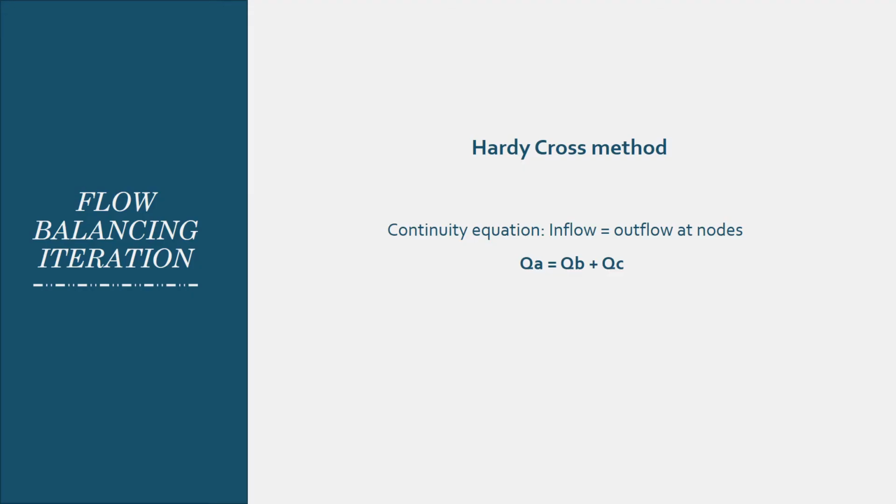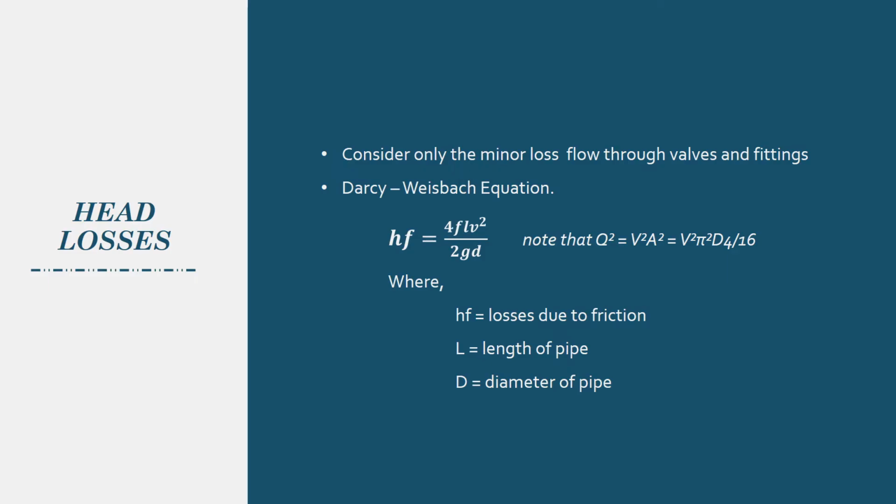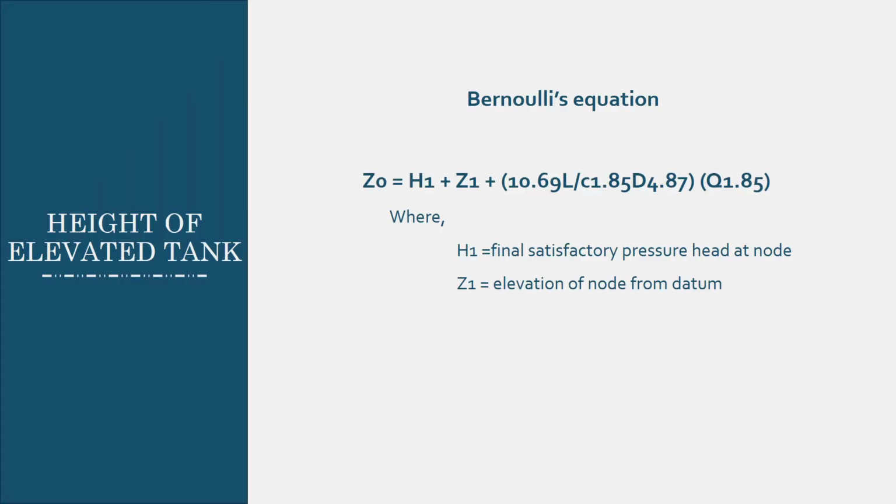Flow balancing iteration will use Hardy-Cross method, where it is an iterative procedure for pipe network analysis. The continuity equation is inflow equals outflow. The head loss is still considered, but only the minor loss, which are the flow through valves and the fittings. The calculation of head loss in this project is based on Darcy-Weisbach equation as in the slide. The height of the elevated supply water tank is determined using Bernoulli's equation after the pressure head at the first node or supply node is obtained. The equation is as shown in the slide.